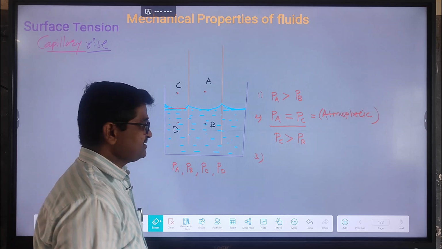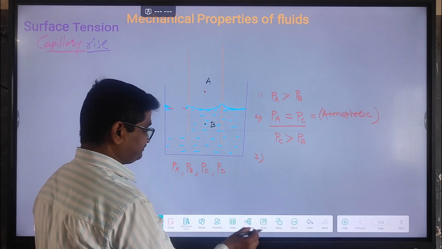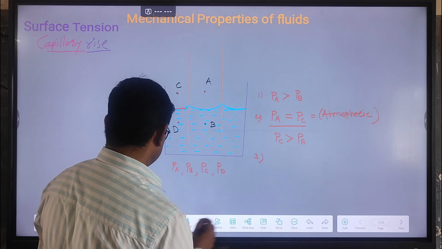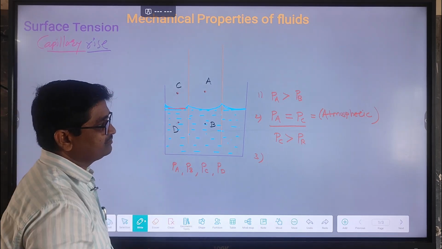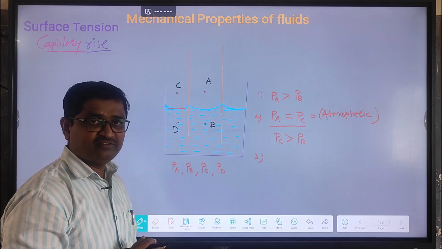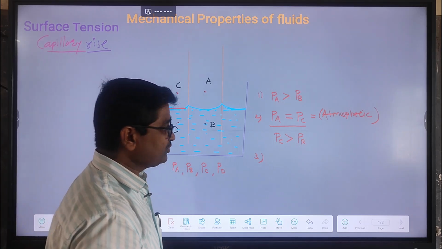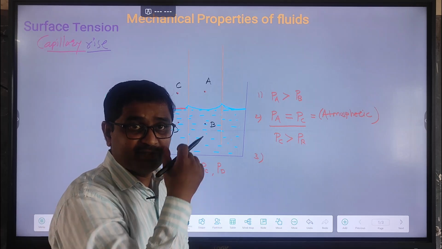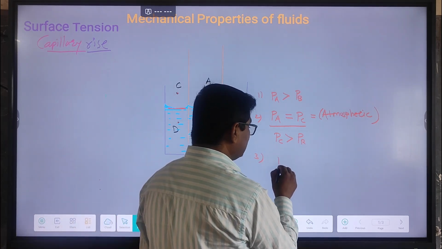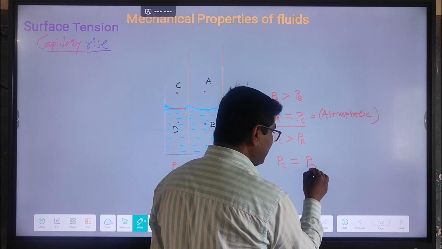The third condition is this. Just observe the points C and D. Points C and D are just present above and below the free surface, and the free surface of liquid is exactly plane. So it means that there is no pressure difference between the two points. So we get the pressure at point C is exactly equal to the pressure at point D.